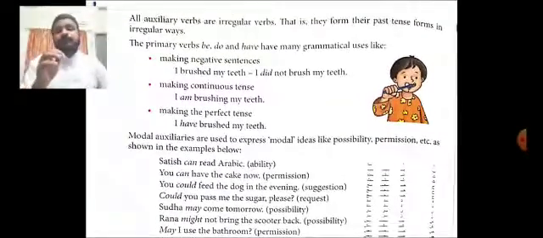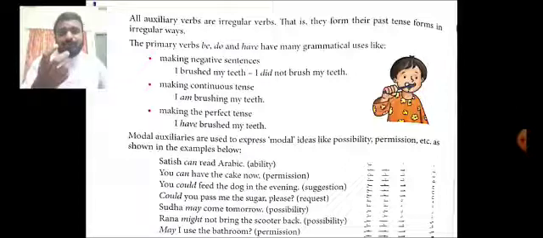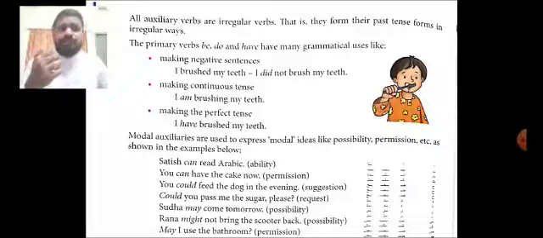Now let us see this in a little more detail. First, all the auxiliary verbs are irregular verbs. As you remember, with the regular verbs we add just d or ed, but with the irregular verbs, other ways. So here all the auxiliary verbs are irregular verbs. They form their past tense forms in irregular ways. Now, what are the uses of these auxiliary verbs?